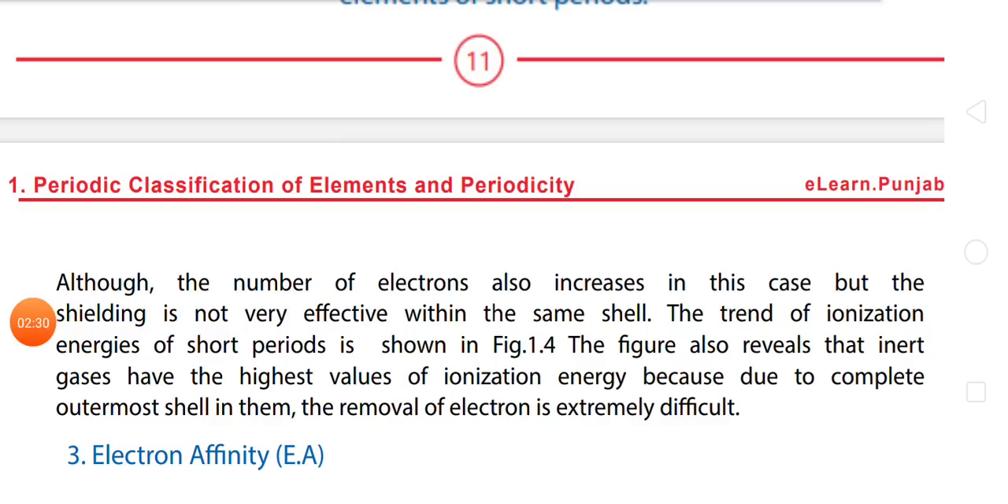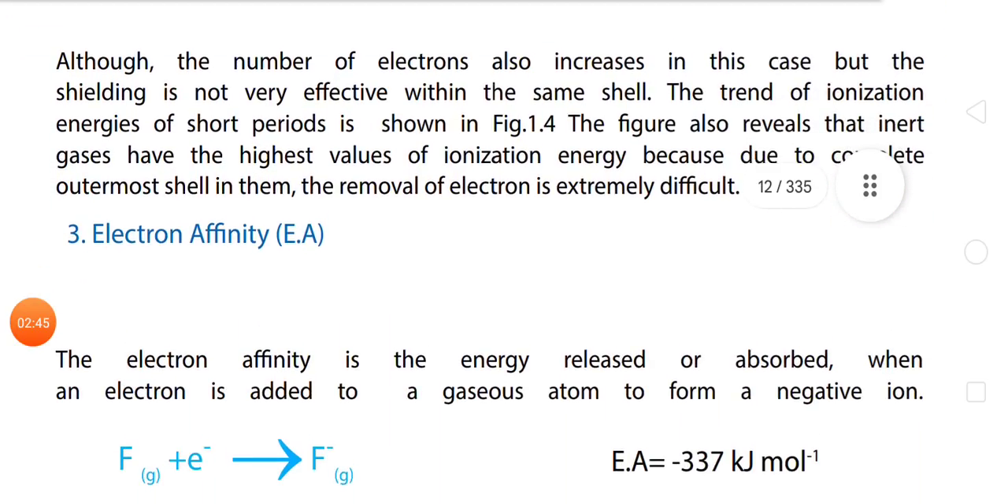The trend of ionization energies of short periods is shown in the figure. The figure also reveals that inert gases have the highest values of ionization energy because, due to their complete outermost shell, the removal of an electron is extremely difficult.